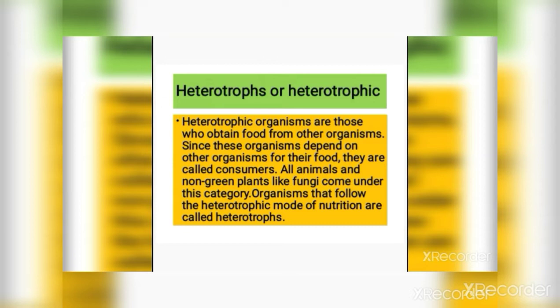Almost all the animals are heterotrophs because they depend on green plants or other living organisms for their nutrition. We will learn about heterotrophic mode of nutrition later on. Before that, first let's learn about photosynthesis.